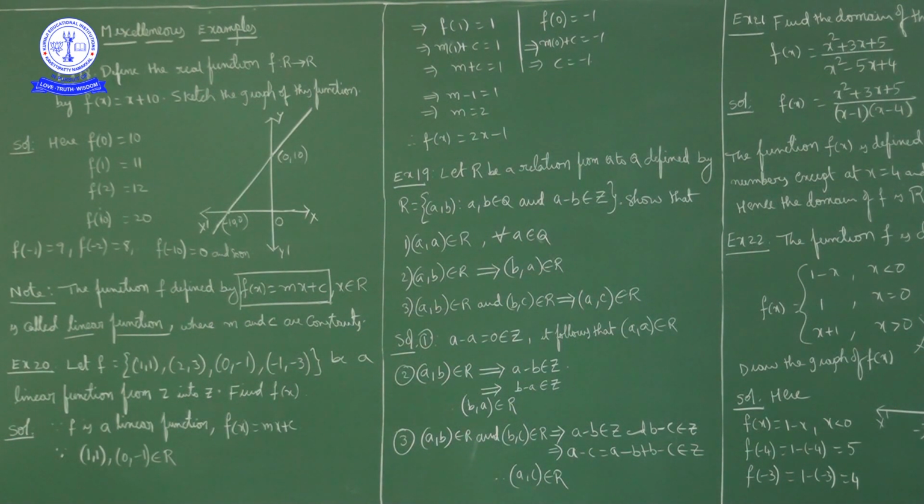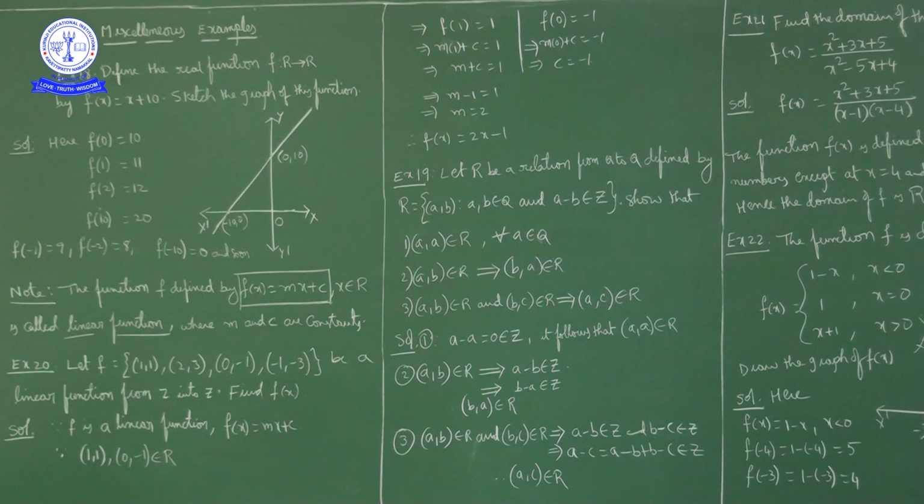Now show that, first one, ordered pair a comma a belongs to R for every a belongs to Q. For every rational number, ordered pair a comma a belongs to the relation. That is what we have to show. This symbol is for all, meaning for every. Next, a comma b belongs to R implies b comma a belongs to R. If a comma b is an element of the relation, then we have to prove that ordered pair b comma a is also an element of the relation.